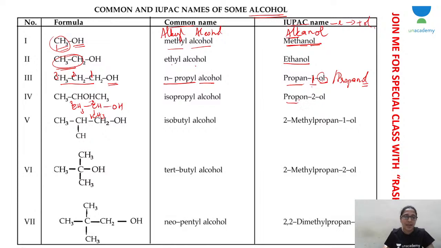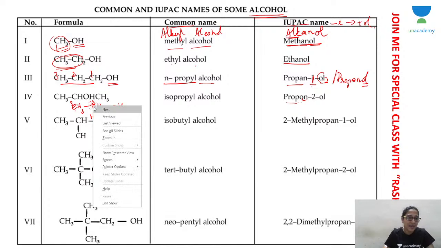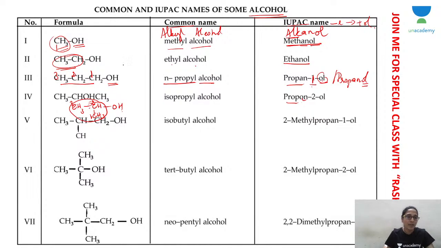So prop, propane. On the second carbon atom you have OH, so propan-2-ol. If you consider this chain, this is the last carbon and this is the last but one carbon. If the last but one carbon has two CH3 groups, this is called iso. You can write CH, CH3, CH3, or CH3, CH, CH3. This is called the iso group, and since there are three carbon atoms, isopropyl. So the common name is isopropyl alcohol.